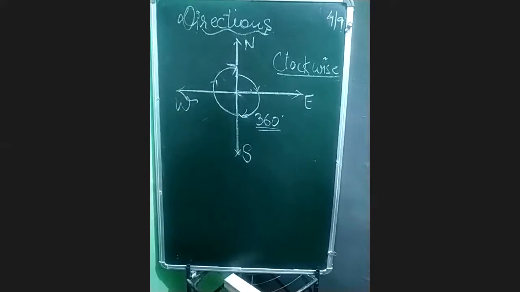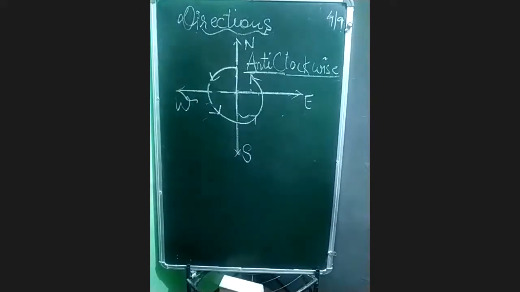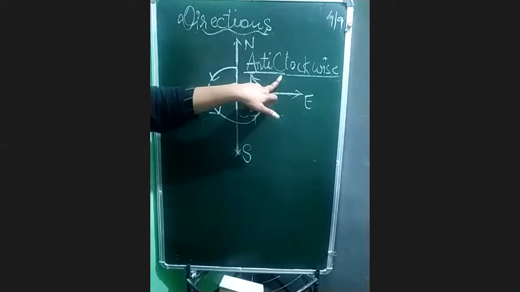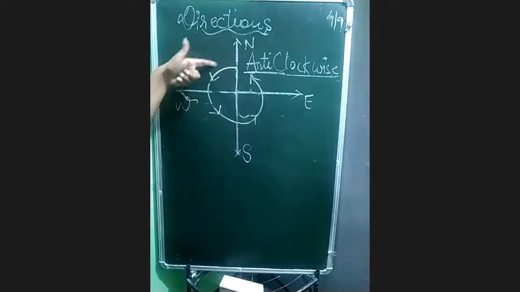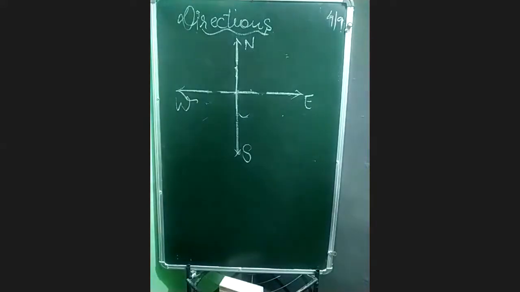Done. Now call it anti-clockwise. When we are talking about anti-clockwise, it is just opposite to the direction of the clock. Because the clock is moving from here to here, but we are moving from this side to this side. So it is again the same thing. The angle will be 360 degree only, beta. You will start from north and north से पूरा शुरू करके अगर आप दोबारा north में पहुंच जाते हो, it means again you are completing a total 360-degree angle only. But remember, you are going in the opposite direction this time. Okay? So this is clockwise and anti-clockwise.